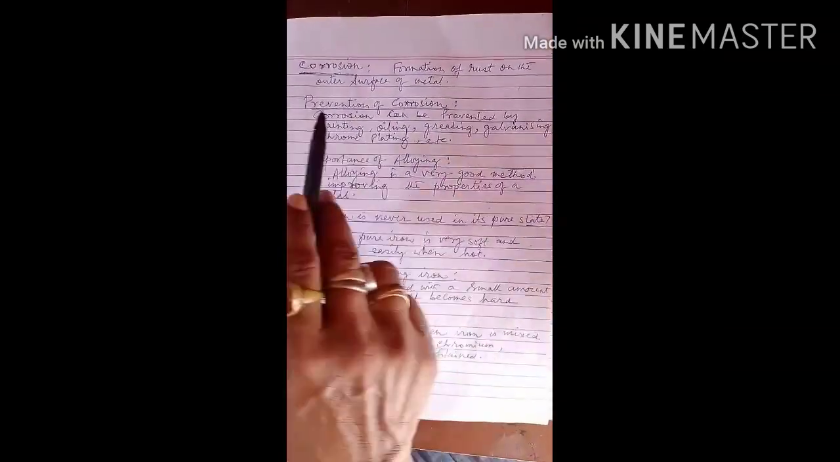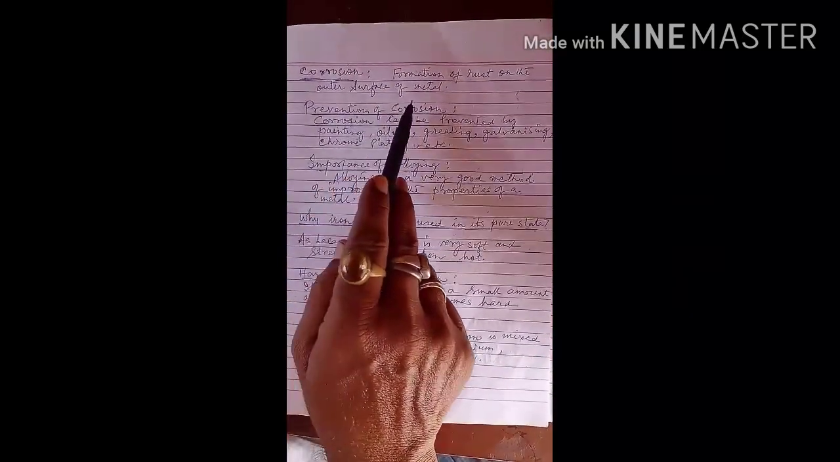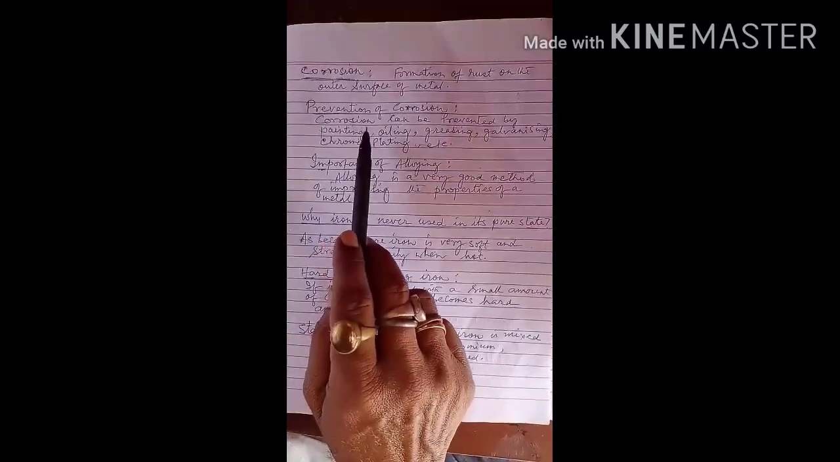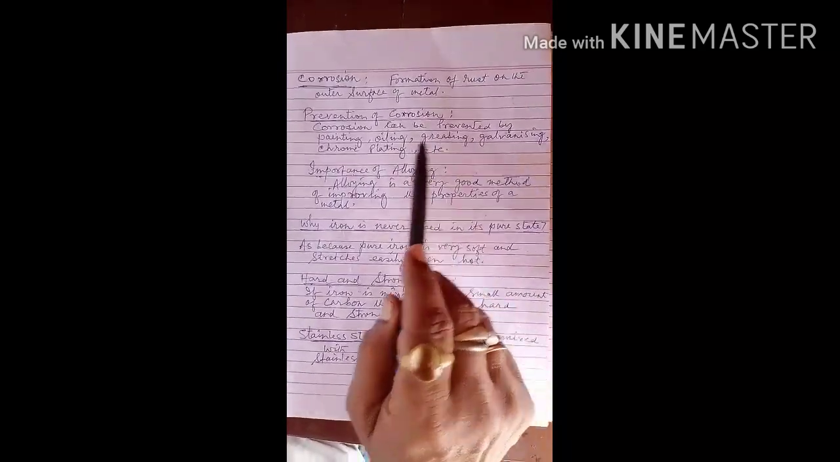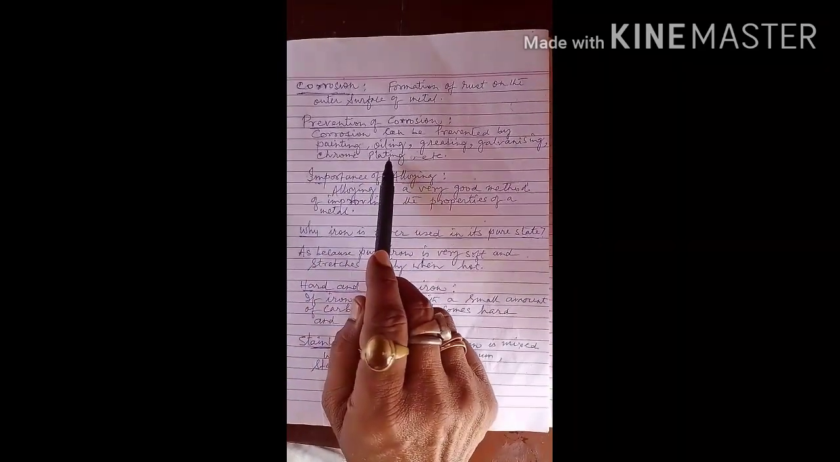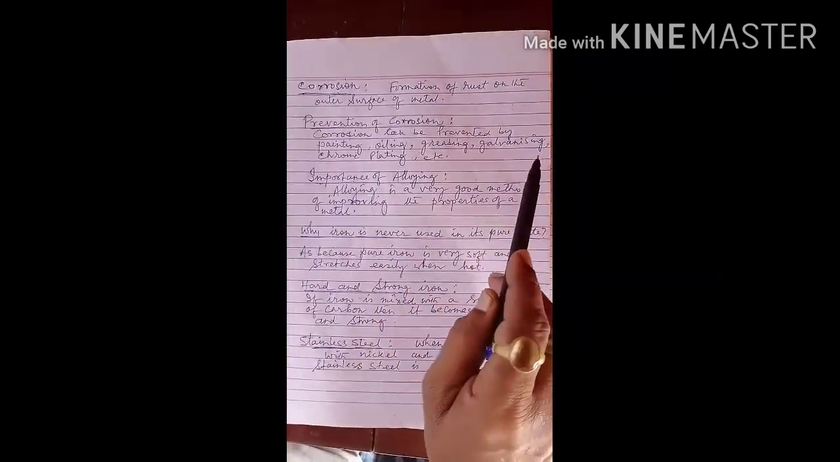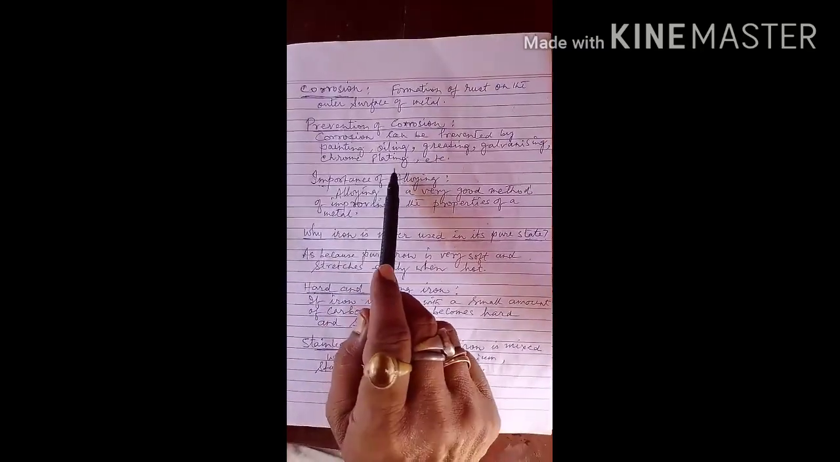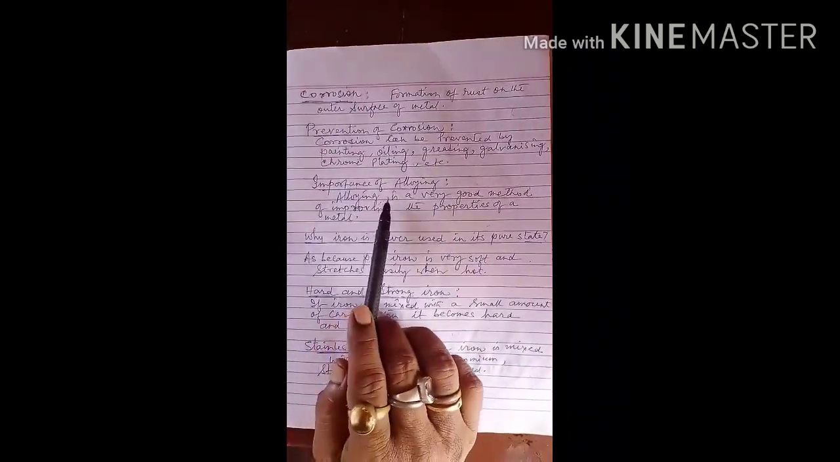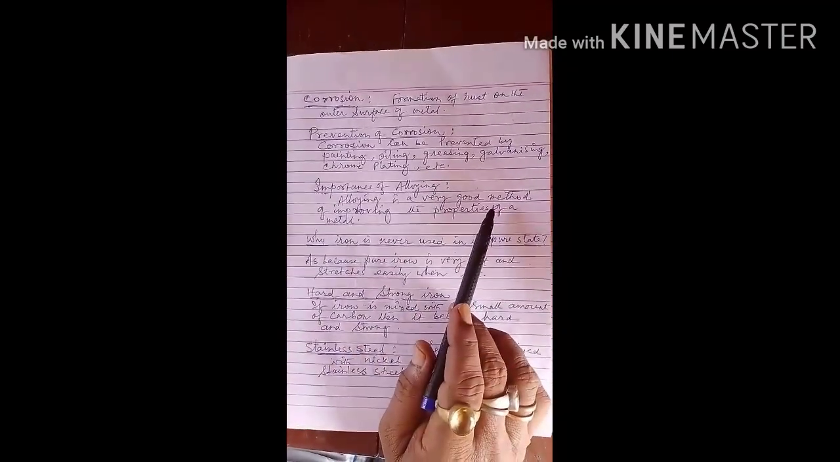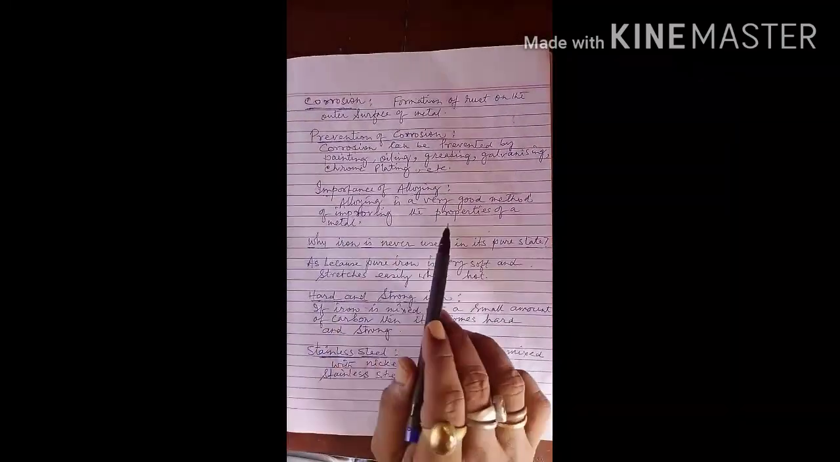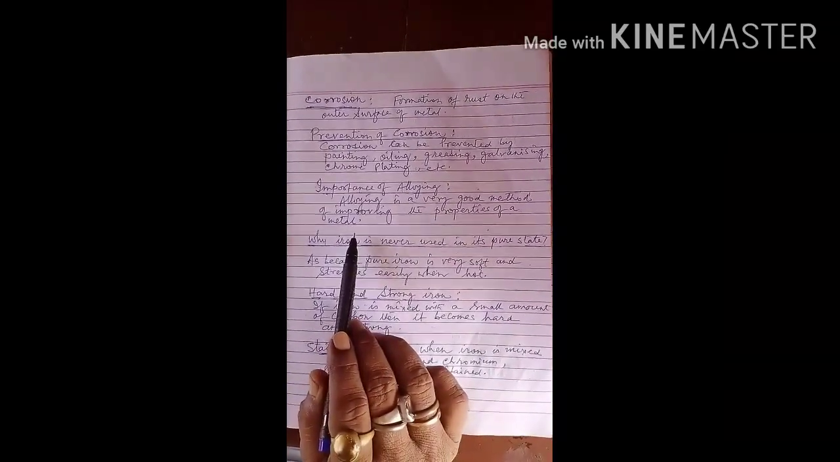Corrosion is the formation of rust on the outer surface of a metal. Prevention of corrosion: corrosion can be prevented by painting, oiling, greasing, galvanizing, chrome plating, etc. Importance of alloying: alloying is a very good method of improving the properties of a metal.